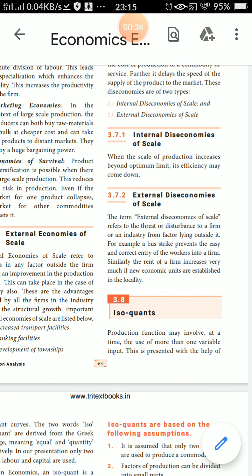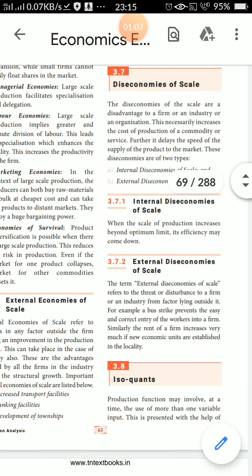Today's new topic is diseconomies of scale. The diseconomies of scale are the disadvantages of a firm, industry or organization.